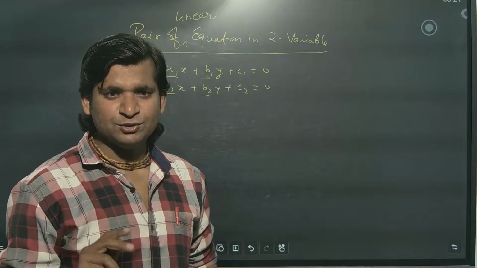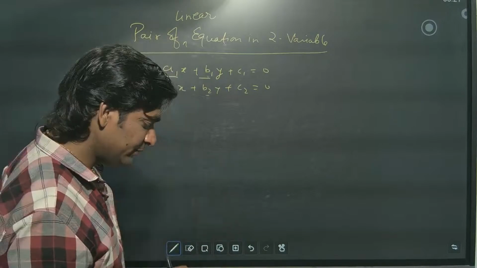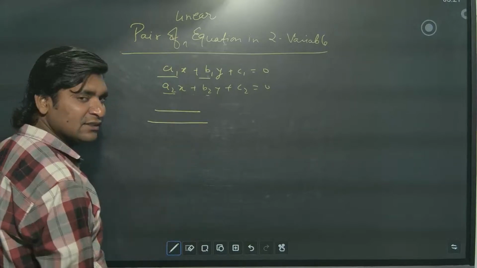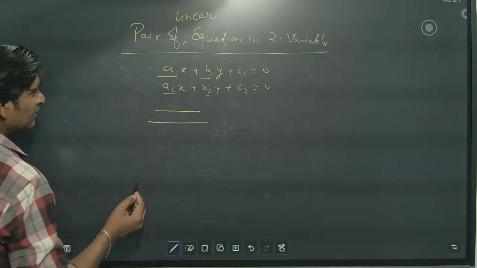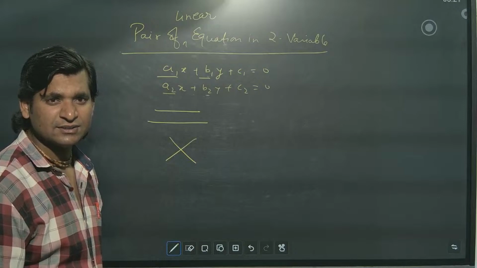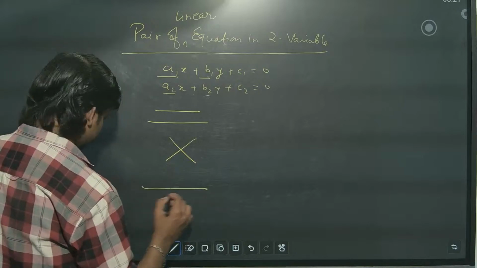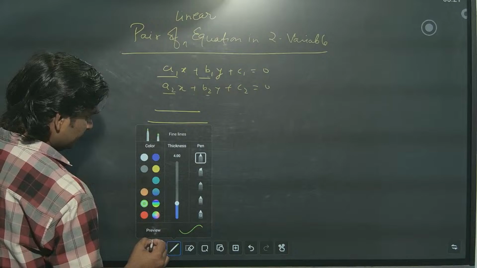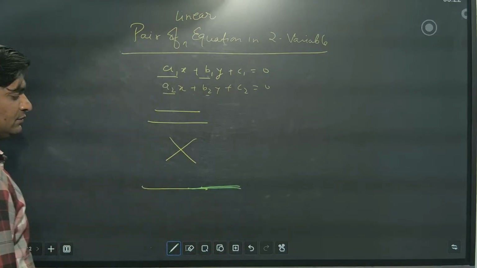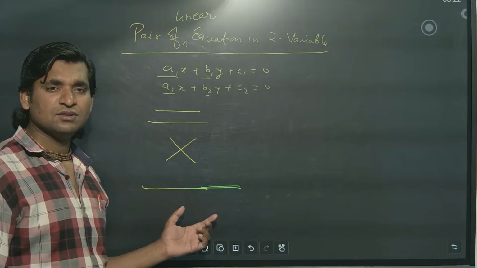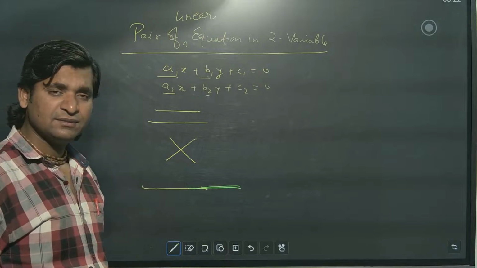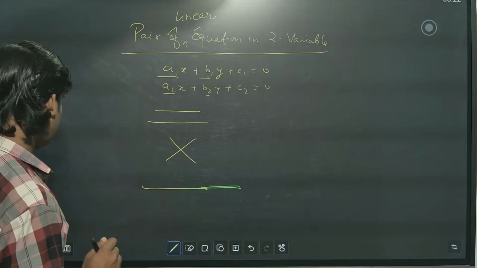So a pair is there, no? What are the possibilities of these pairs? Three possibilities are there. Either these two lines can be like this, that we call parallel, or they can cross like this, that is called intersecting, or one line lies on another line. One line on another line is called coincident lines.